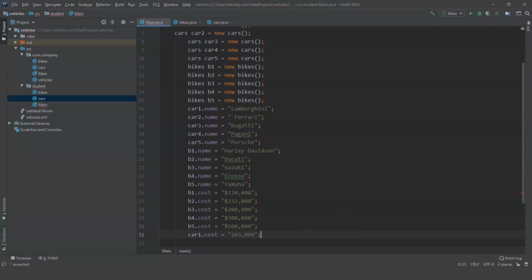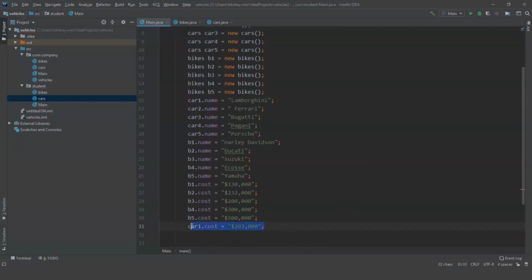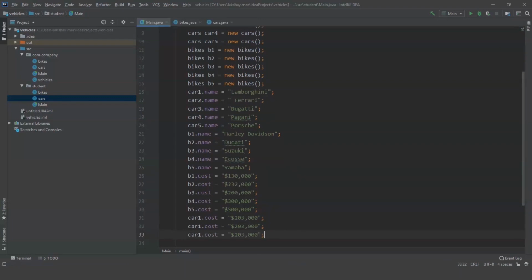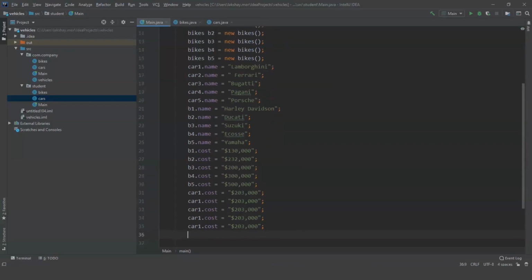$203,000 for Lambo. I think I can copy paste these as well. So let's copy paste. It will be a lot faster and easier to do. Car 2, car 3, car 4 and car 5. We don't need this. As per car 2, let's take it as 252,000 and let's make it as 3 million.